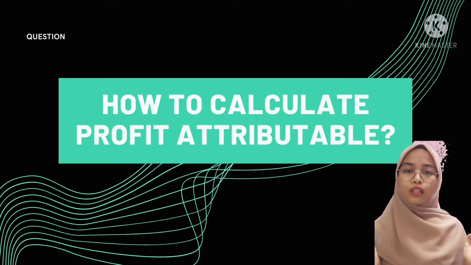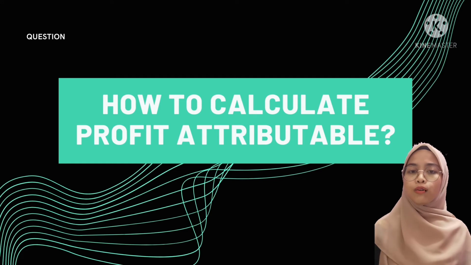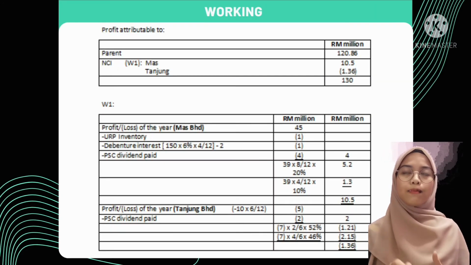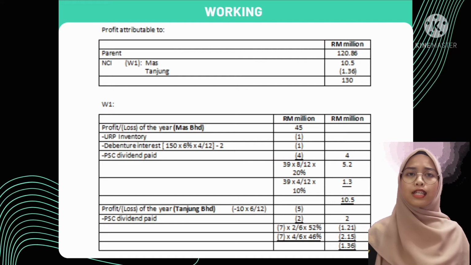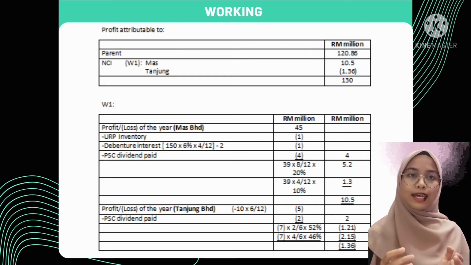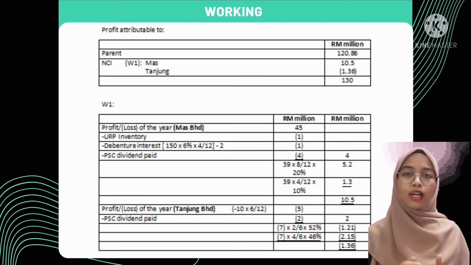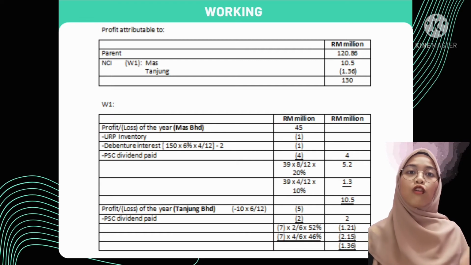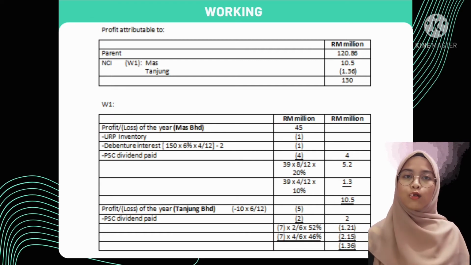Next, we will proceed on how to calculate the profit attributable to NCI and parent. Profit attributable to NCI can be calculated by deducting unrealized profit, debenture interest, and preference share dividend paid from the subsidiaries. Percentage of Mas Berhad will change from 20% to 10%, while percentage of Tanjung Berhad will be changed from 52% to 46%. Total of both profit attributable to NCI will be added up.